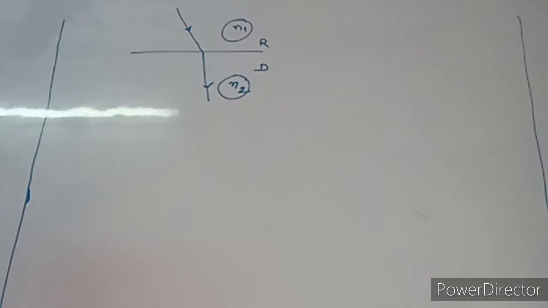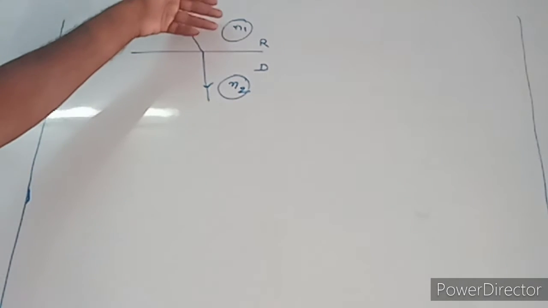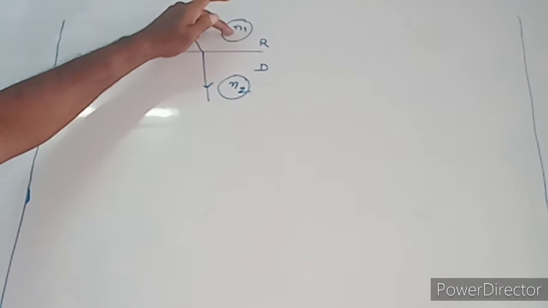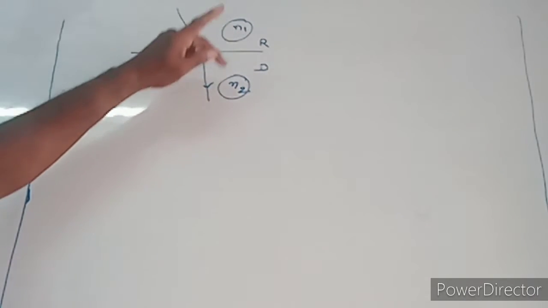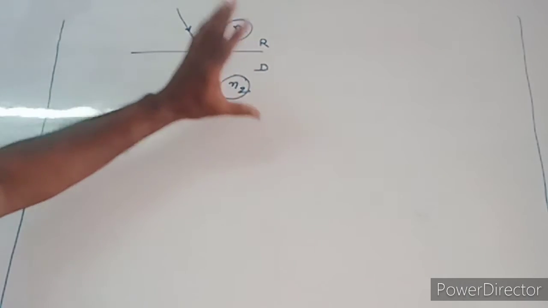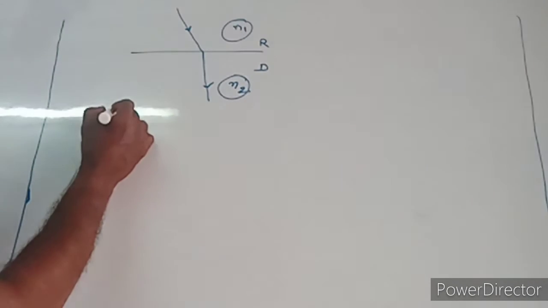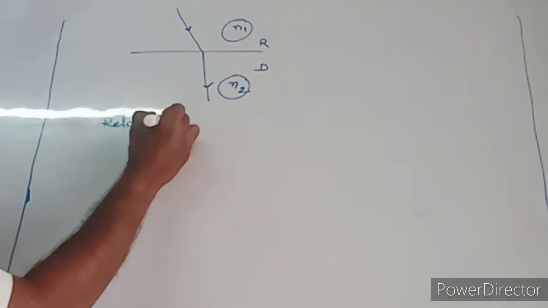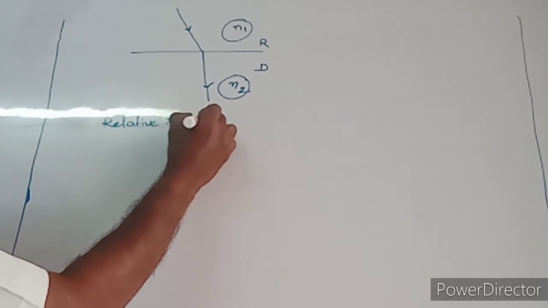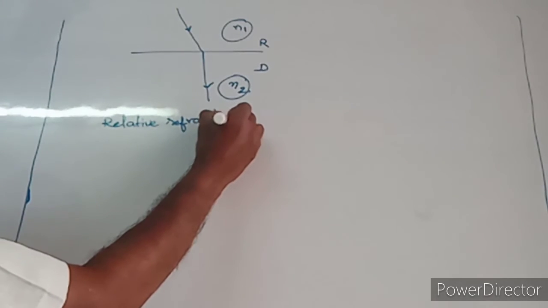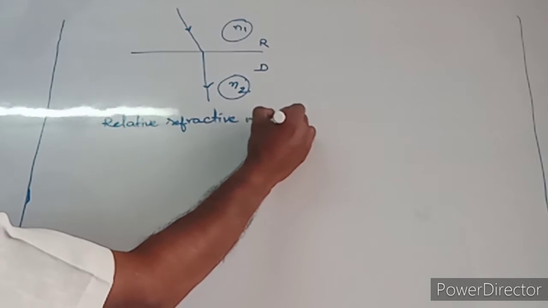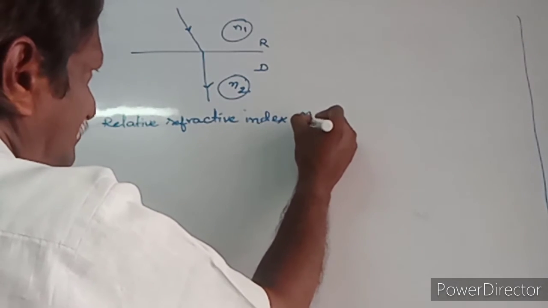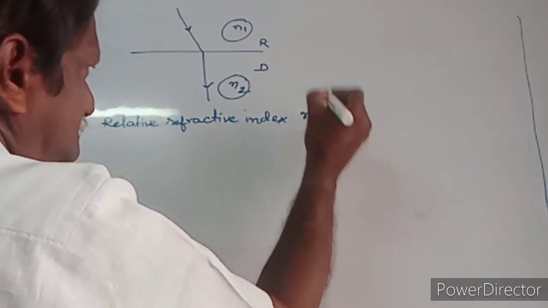Then the ratio between the refractive index values of this medium and this medium is said to be the relative refractive index. That is shown as n21.